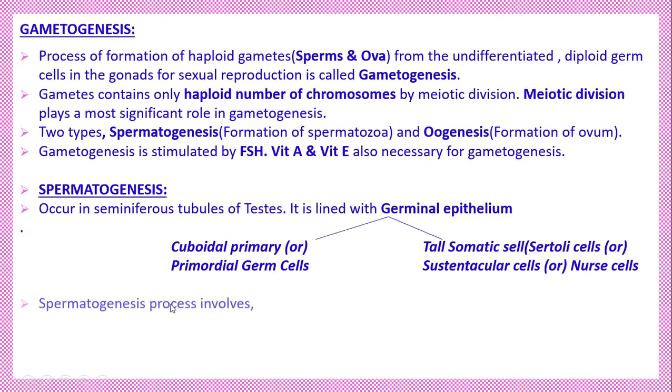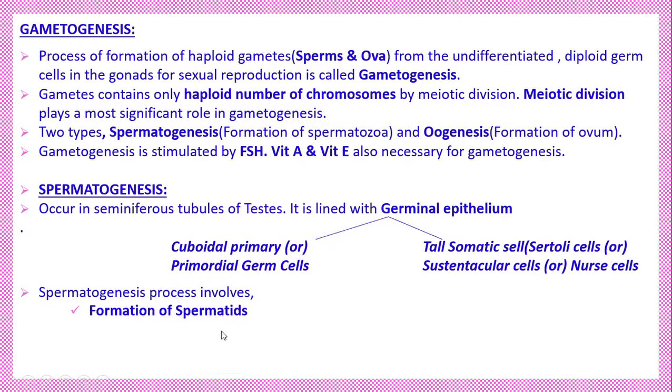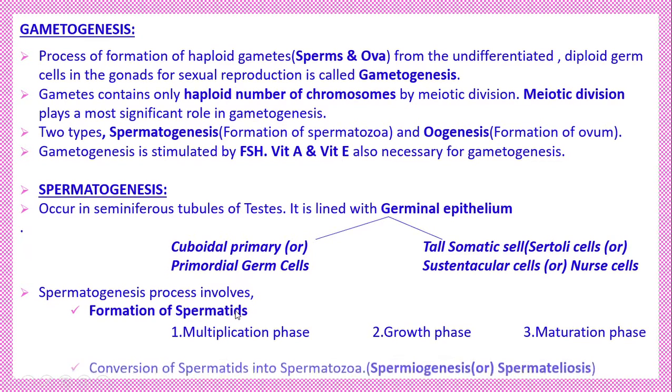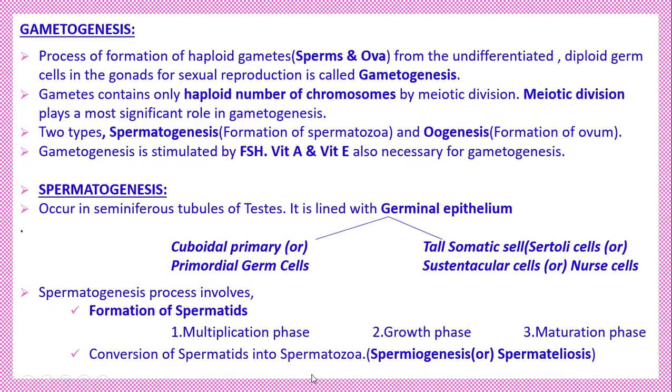Okay. Now, the process of spermatogenesis has two parts. One is the formation of spermatid. The formation of spermatid has three phases: the multiplication phase, the growth phase, and the maturation phase. After that, the formed spermatid becomes the active spermatozoa.